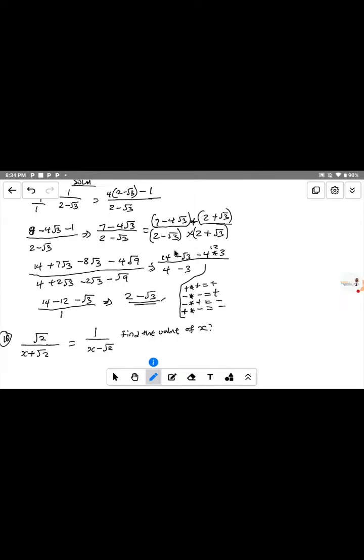But if you don't understand this arithmetic, you can make a mistake while you are solving. Now let's go to the next question.